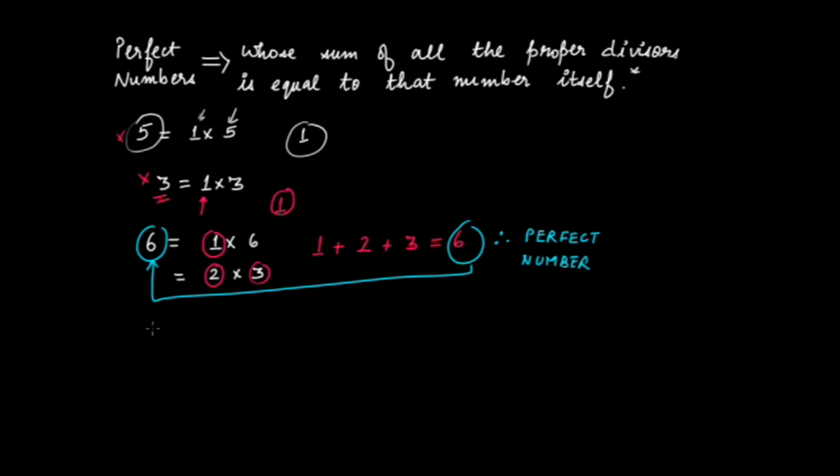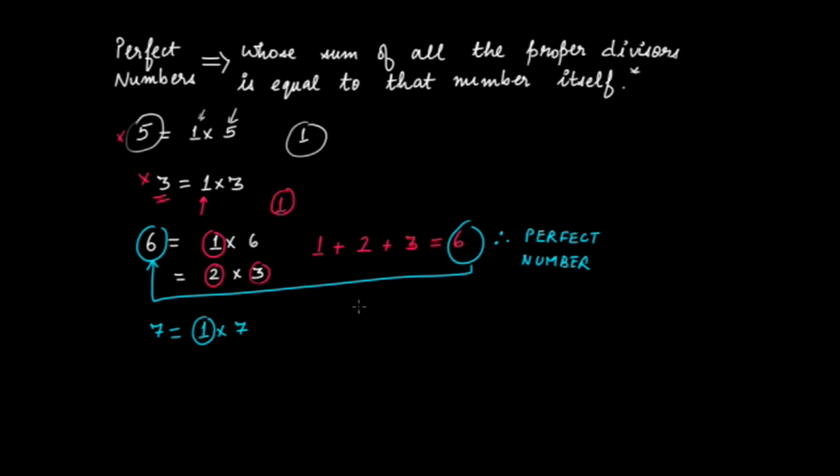What about 7? So you would again say that hey, 7 is a prime number. We know that, and it could be written as 1 times 7. Of course, there's only one proper divisor, that is 1, and 1 is of course not equal to 7. Therefore 7 is not a perfect number.